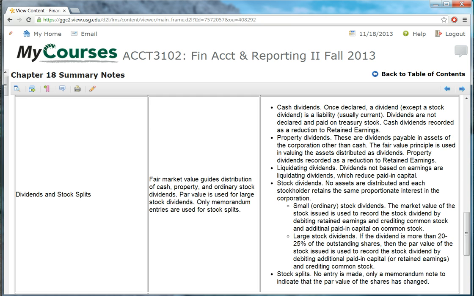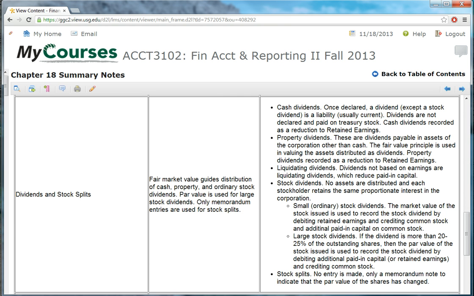Liquidating dividends occur even less often. Liquidating dividends are dividends that are not based on earnings. So normally dividends are distributed based on the retained earnings, the accumulated net income over time. But if we pay dividends in excess of the retained earnings balance, which most companies are not even permitted to do, but there are some circumstances where that can occur, then instead of reducing retained earnings, we would actually reduce paid-in capital.